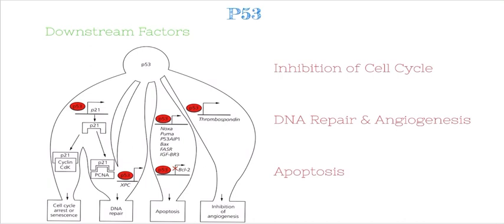Hence, these are the three main responses which follow the activation of p53: the inhibition of the cell cycle, which leads to senescence or arrest of the cell cycle. Second is DNA repair and angiogenesis, and the third one is the death of the cell, a programmed death called apoptosis.